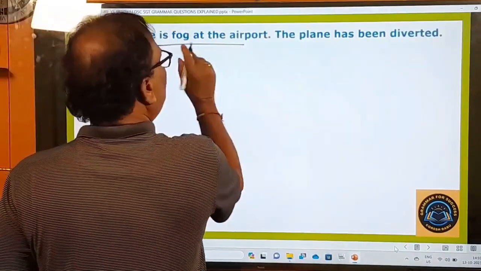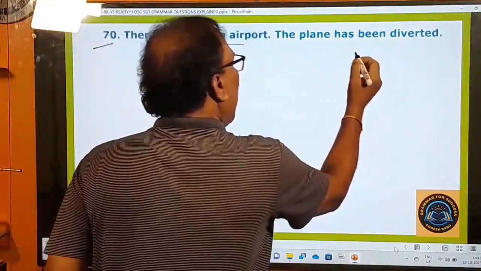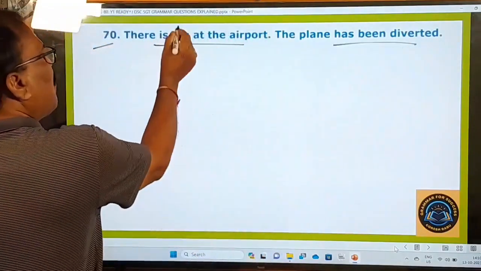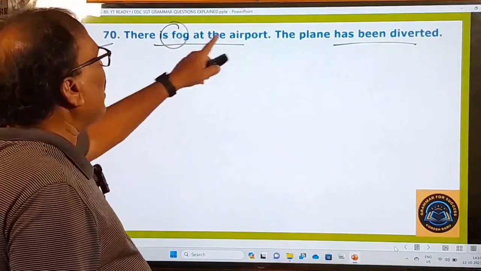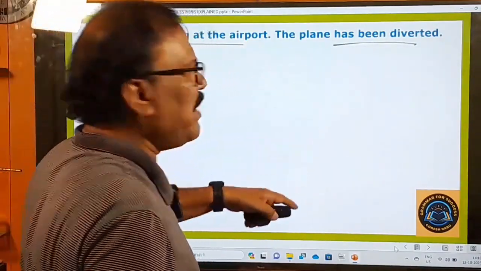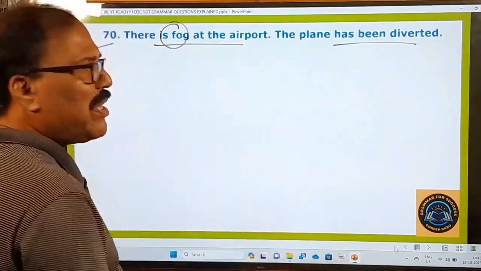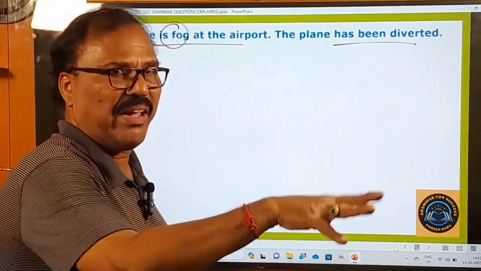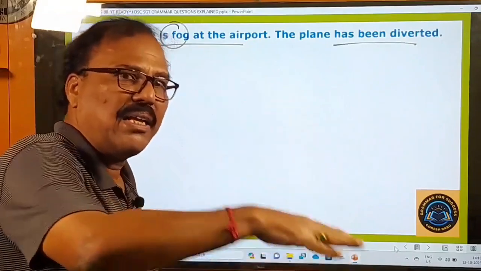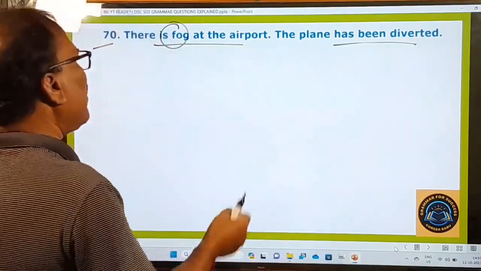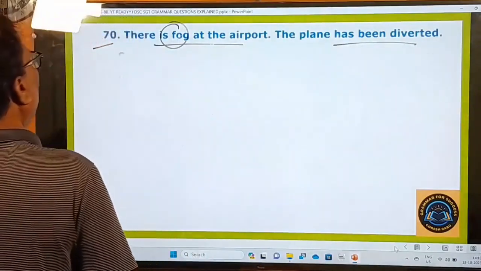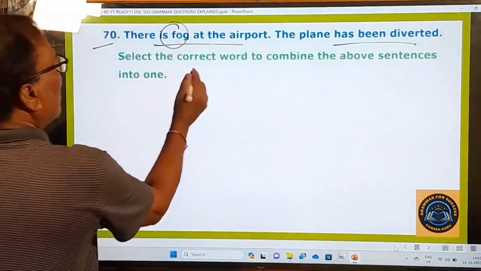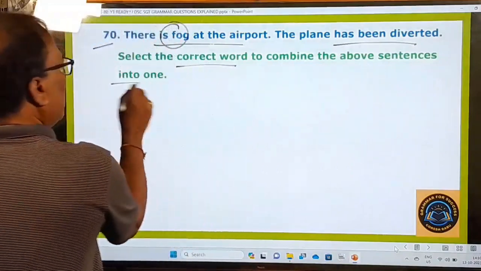70th one. There is fog at the airport. The plane has been diverted. Fog means snow, pogamansu. There is fog at the airport. The plane has been diverted, because the pilot cannot see the runway and he cannot land the plane in a safe manner, right? And that's why it has been diverted. So these are the two statements given here, and what is the examiner asking you to do? Select the correct word to combine the above sentences into one.